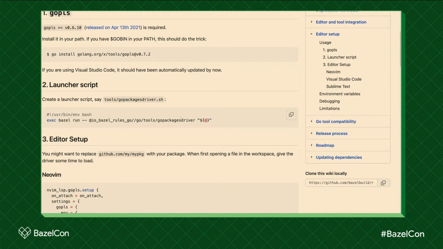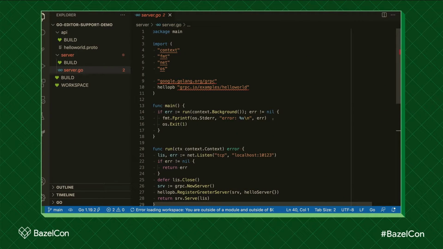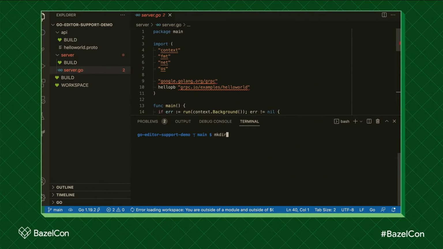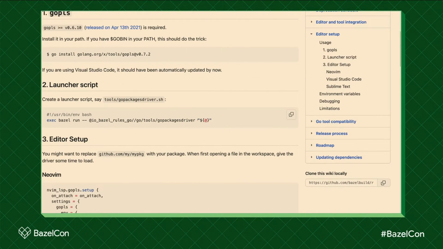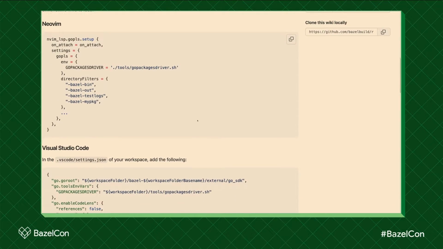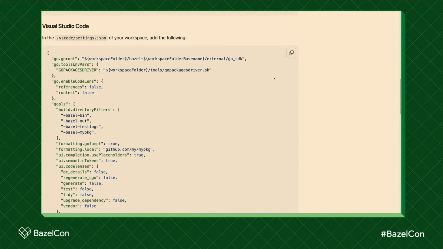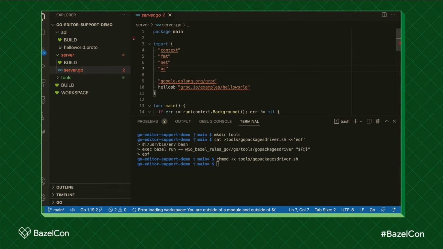Step two, create this launcher script. I'm just going to copy the code and start a terminal here. We're going to make a directory, create that file, paste that in there, and make sure it's executable. Okay, what's next? There are some instructions for different editors, but I'm going to copy the VS Code configuration. There's a lot in here. We're just going to go with the defaults, which will work fine.